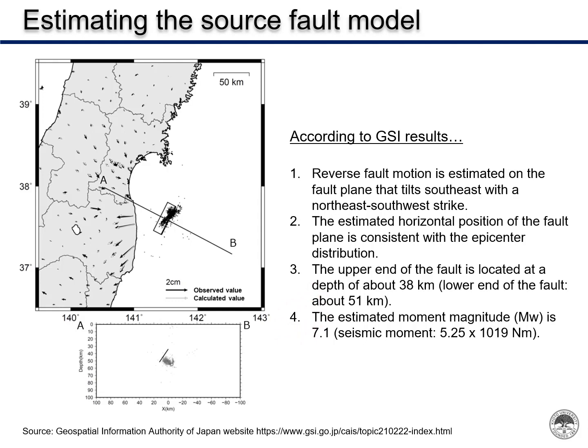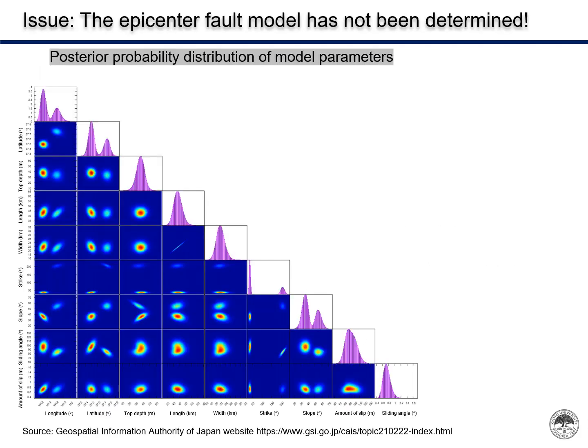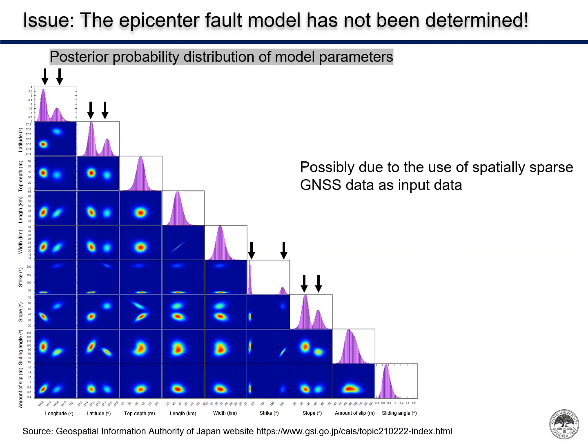However, there is still one issue with this estimation result. The issue was that the source fault model was not uniquely determined. This is a diagram of the posterior probability distribution of model parameters obtained during the estimation. As you can see in the figure, some parameters are not uniquely determined. The main problem with this estimation is the use of GNSS data, which is spatially sparse.